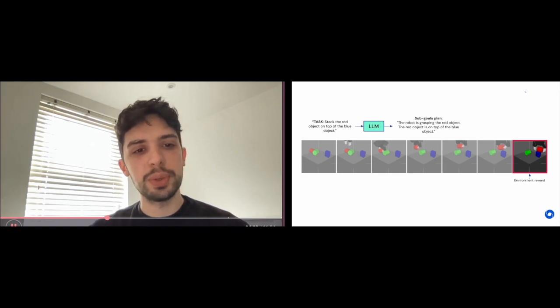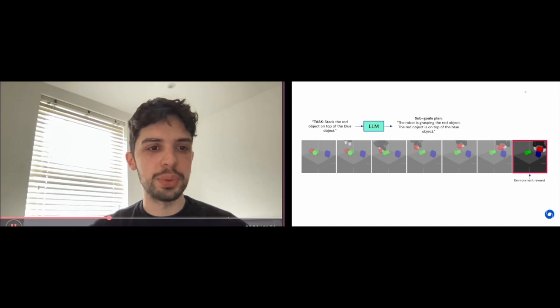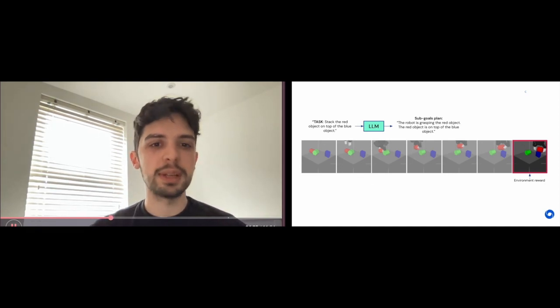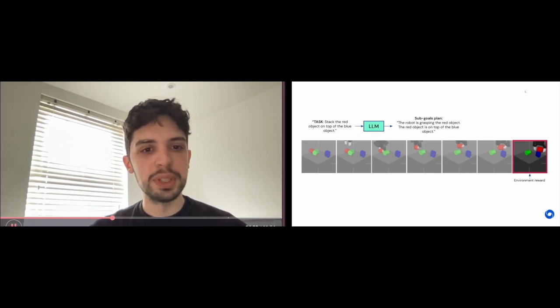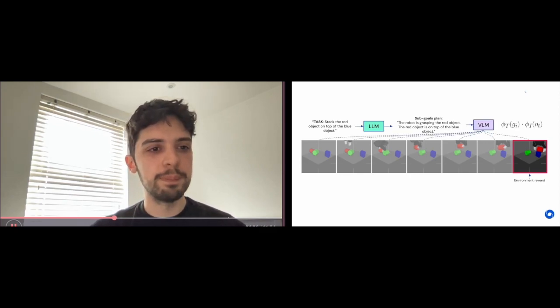So here's how we use language to speed up the process. As the task is formulated in natural language, we ask a language model to decompose such tasks into a series of sub-goals. In this case, stacking the red object on top of the blue is decomposed into first grasping the red object and then putting it on top of the blue. Having this language curriculum, this language plan, we can now use the VLM to see if any of these sub-goals happen at any step in the trajectory.